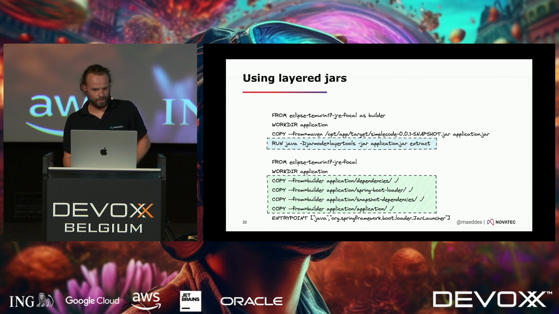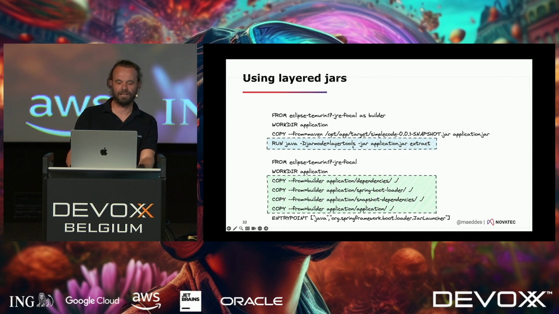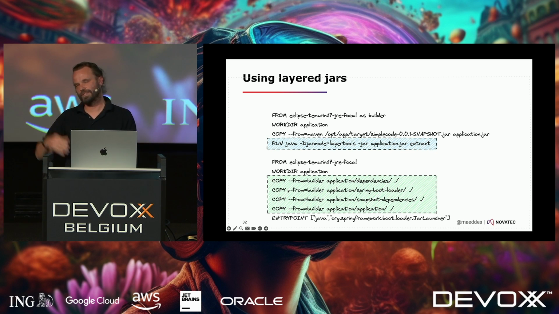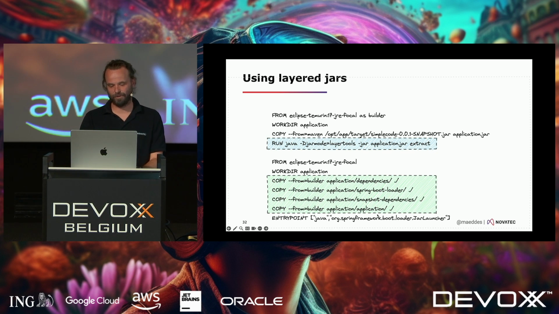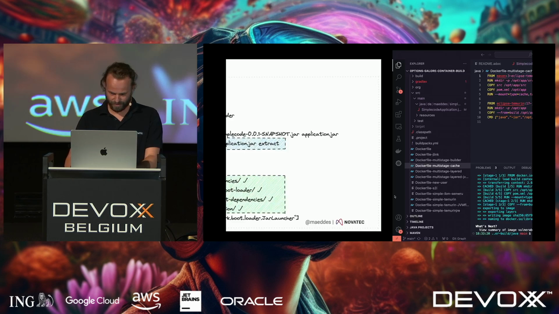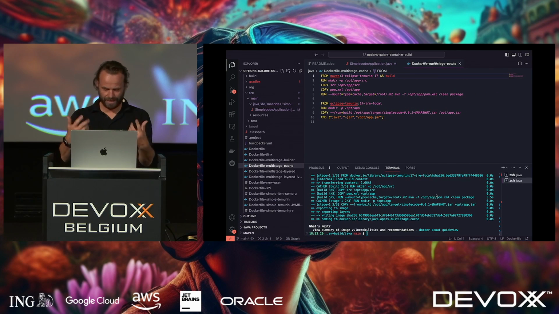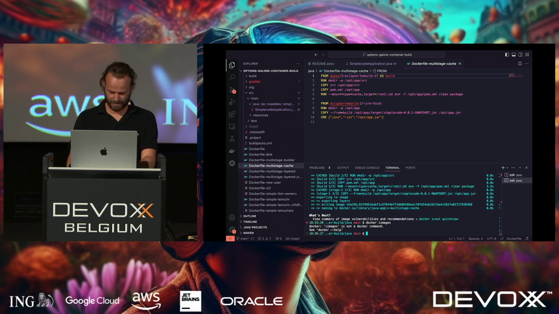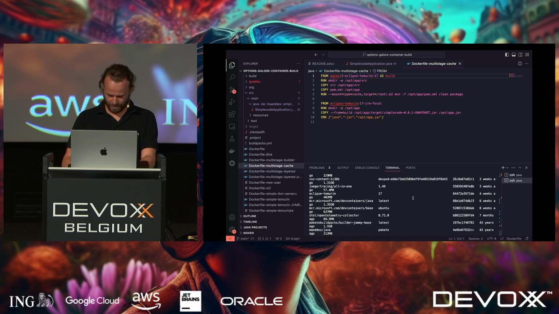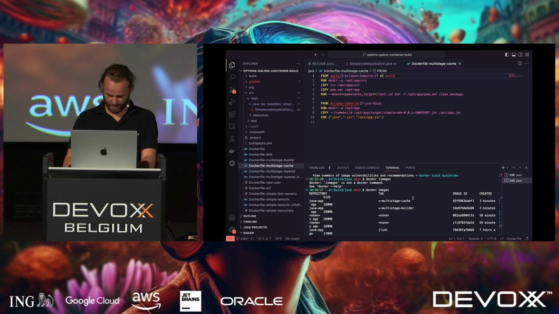So one thing to do here is extracting the jar file and splitting it into different directories. That basically means each of those copy steps will in the end result in its own layer. And if only your class files change, then basically only this layer will get updated, while all of the others are still getting cached. So I can show this real quick. If I, with the options that I built the containers now, sorry, that was wrong. And I do a Docker history, for example, on this one.